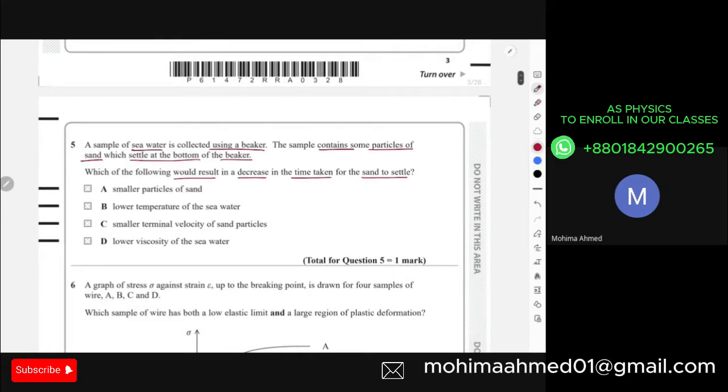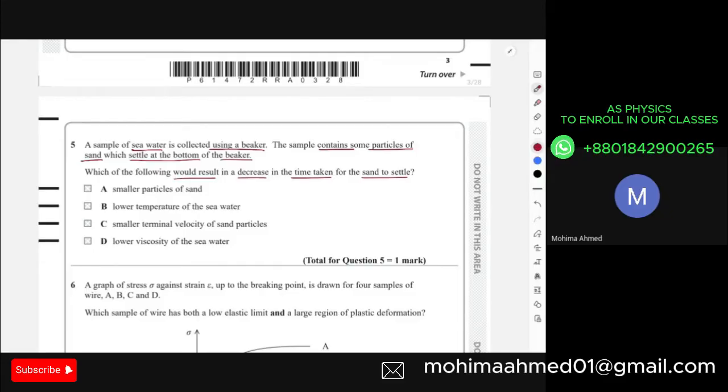A sample of seawater is collected using a beaker and the sample contains small particles of sand which settle down at the bottom of the beaker. Which of the following would result in a decrease in the time for the sand to settle? Smaller particles of sand, lower temperature, smaller terminal velocity, and lower viscosity of the water. Over here, I'm just asking how much time it will actually take for the sand particles inside the water to eventually settle down at the bottom.